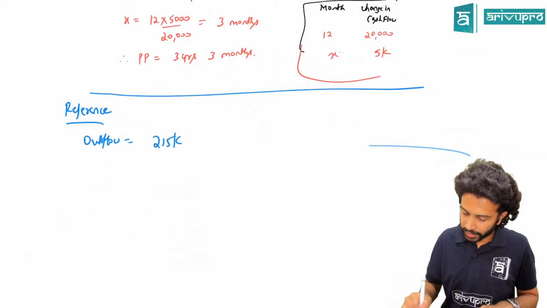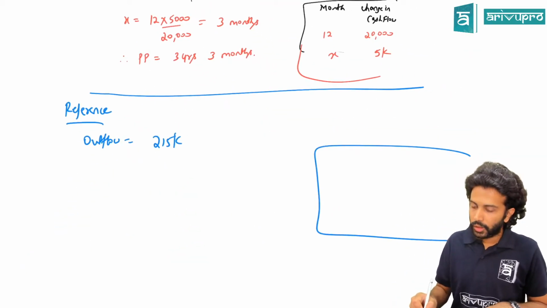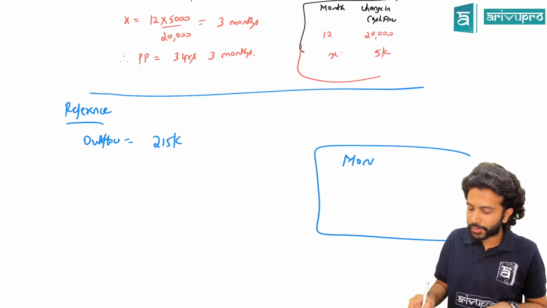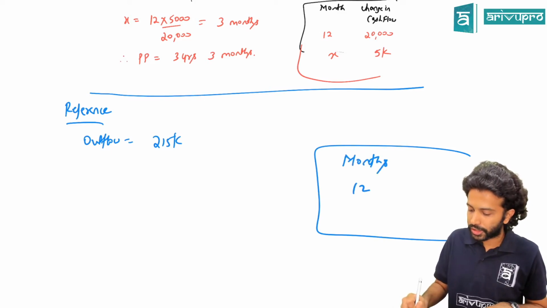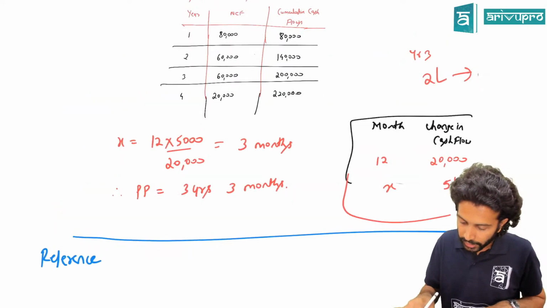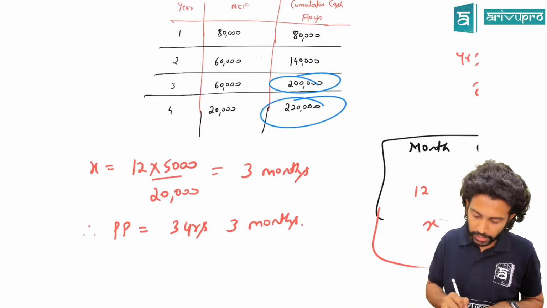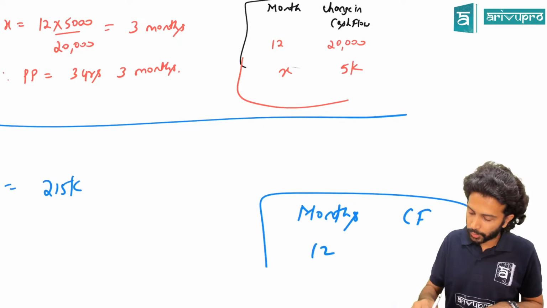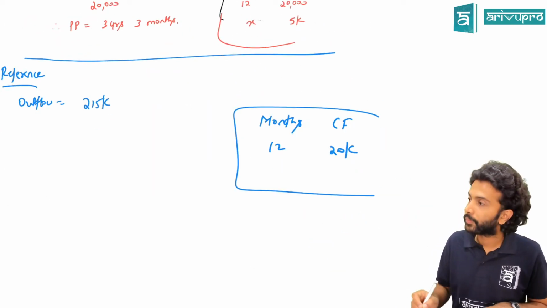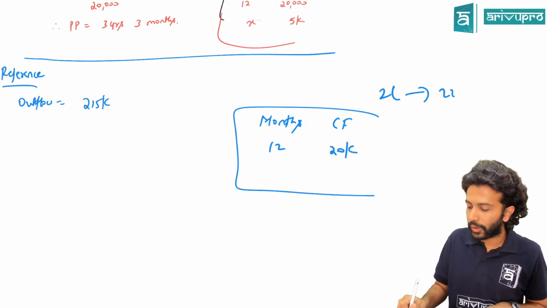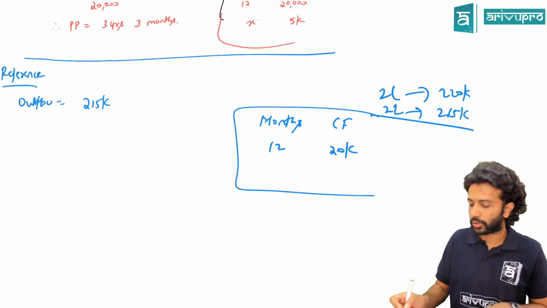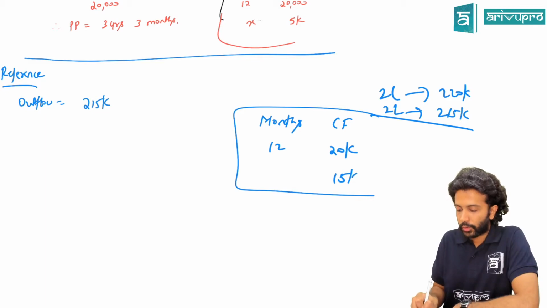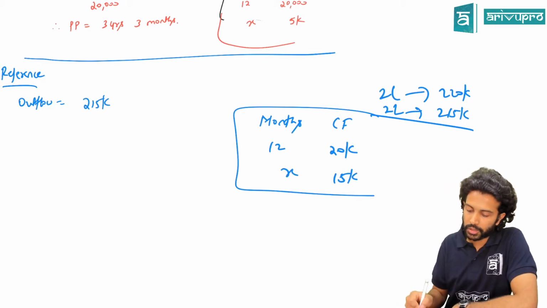Can you tell me in the presentation, pictorially, how it will be? From 3 to 4 years, how many months change? 12 months. What is the change in cash flow? At the end of the 3rd year it was 2 lakh. By the end of the 4th year it is 2,20,000. That means the change in cash flow is 20,000. You want to go from 2 lakh to 2,15,000. That means the change is 15,000. In how many months will you be able to recover that?